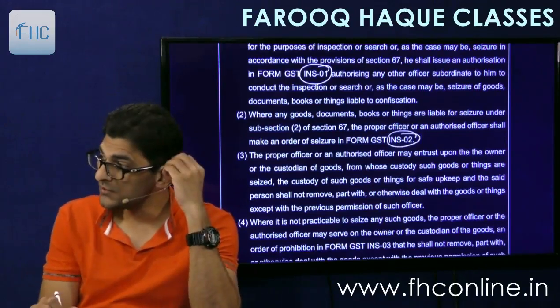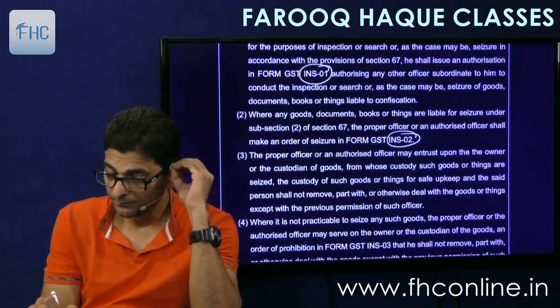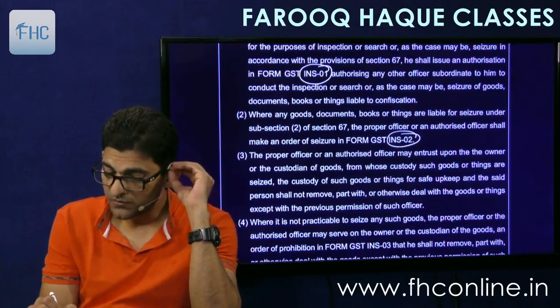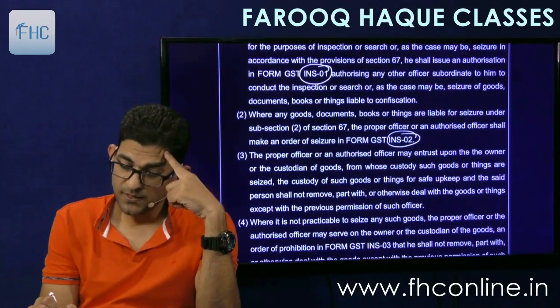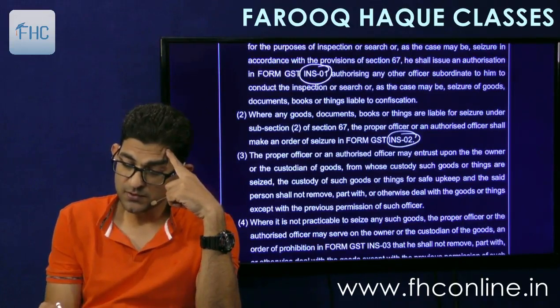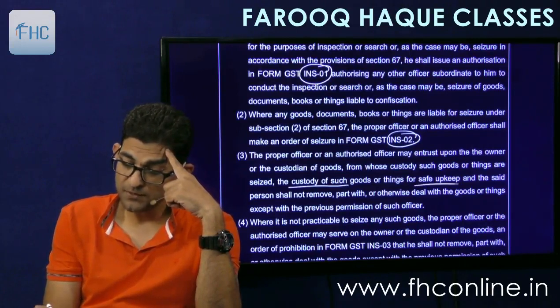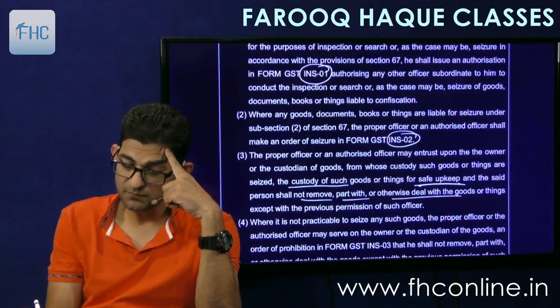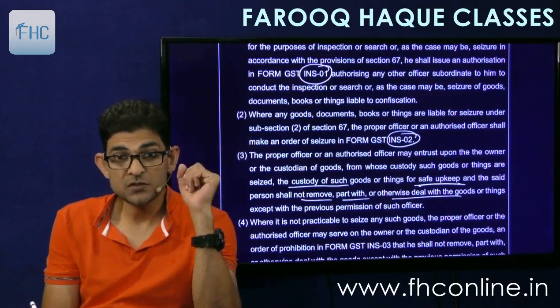So INS 2 is the seizure form. Then proper officer or the authorized officer may entrust upon the owner or the custodian of goods from whose custody the goods or things are seized the custody of such goods or things for safe upkeep, and the said person shall not remove, part with, otherwise deal with the goods or things except with the previous permission of the officer. So this is the section we just saw.